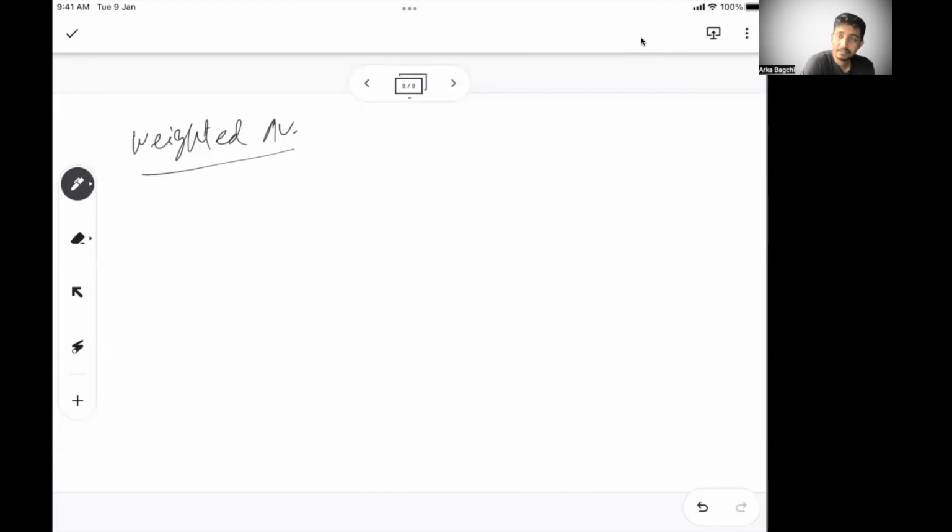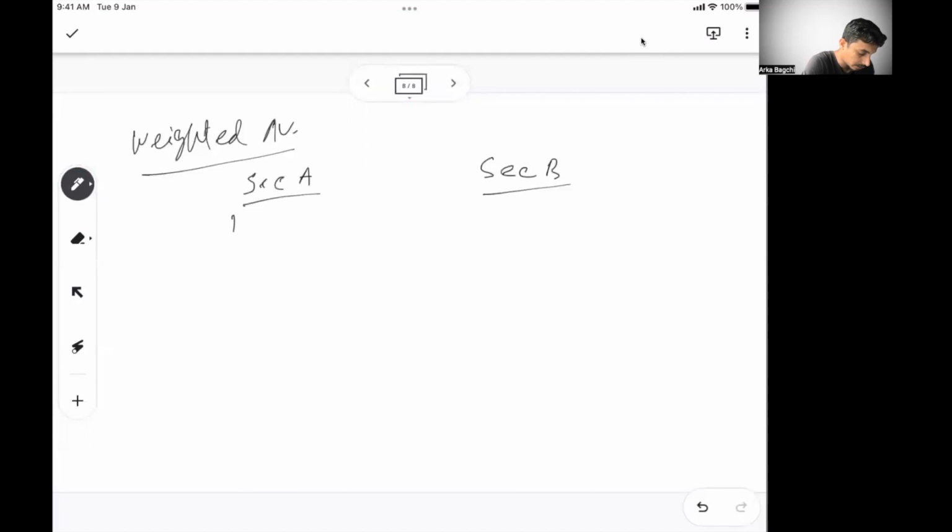So what is weighted average versus normal average? Here, the average of two groups will be given to you, not the individual one. Like we said, individually five students, this is the average. No, here the group's average will be given. So let's say there is a section A in a class, and then there is a section B in a class.